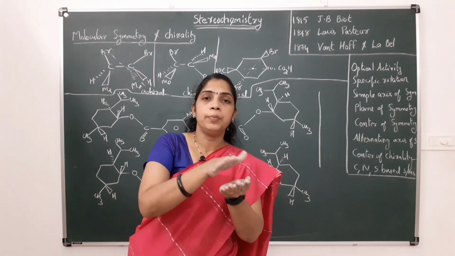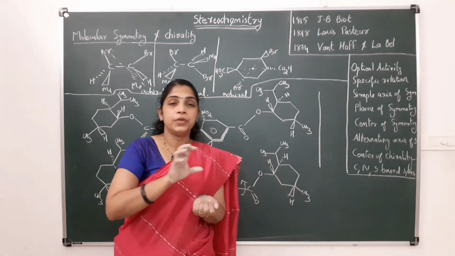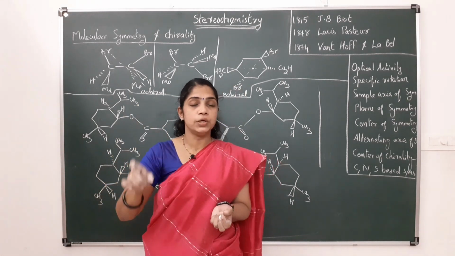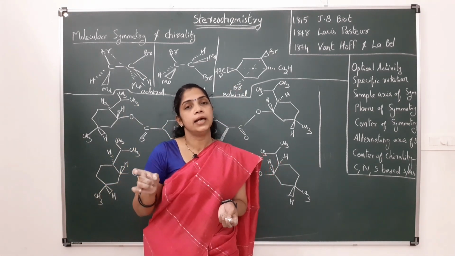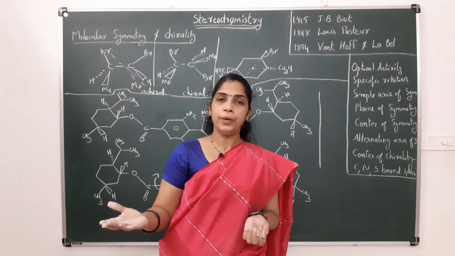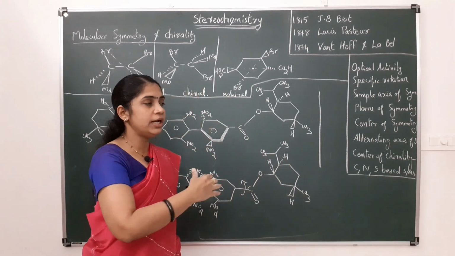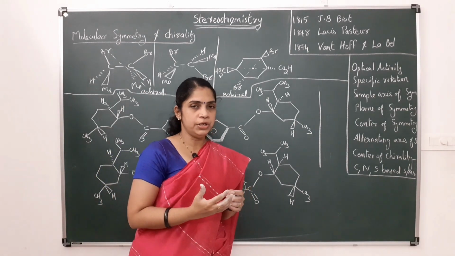They can be superimposed on each other, which means they are achiral. So the actual definition of chirality is that molecules which are not superimposable on their mirror image are called chiral molecules. The symmetry definitions have certain limitations.